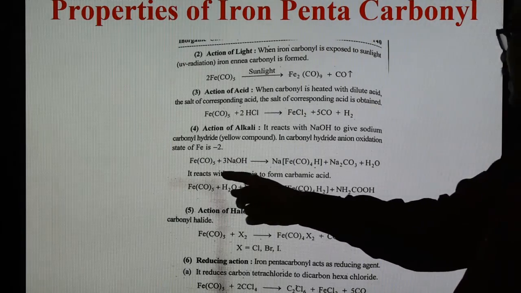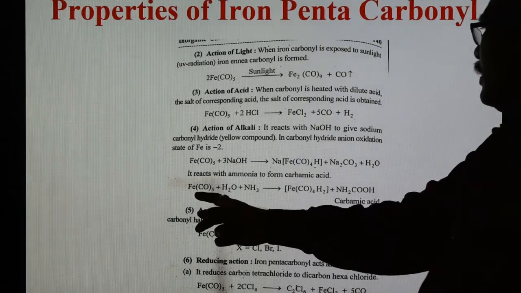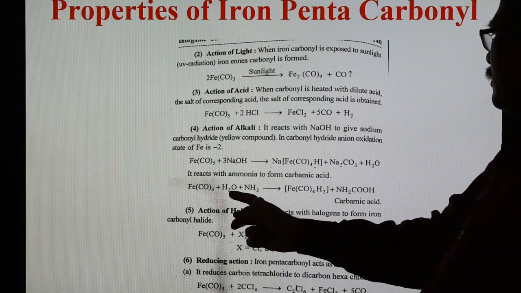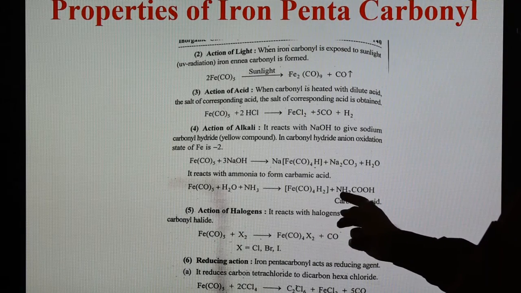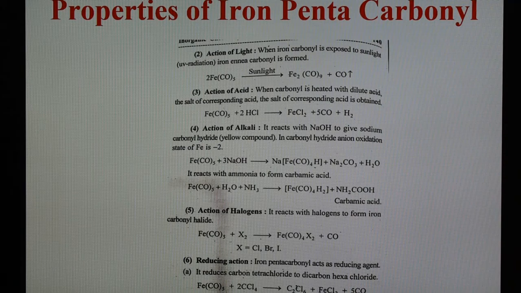So iron pentacarbonyl reacts with sodium hydroxide forming this type of complex compound, and sodium carbonate and water are released. It also reacts with ammonia to form carbamic acid. So iron pentacarbonyl reacts with ammonia in the presence of water forming this type of complex compound, and this is NH2COOH, which is known as carbamic acid.